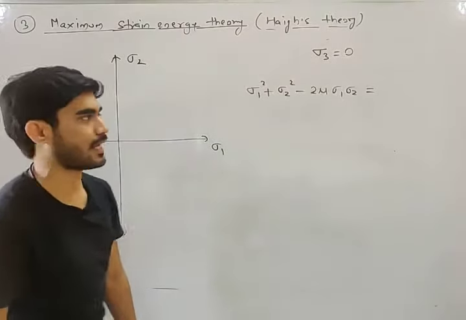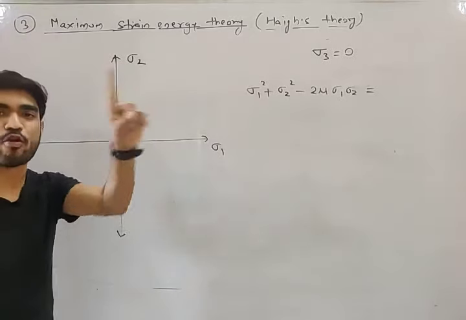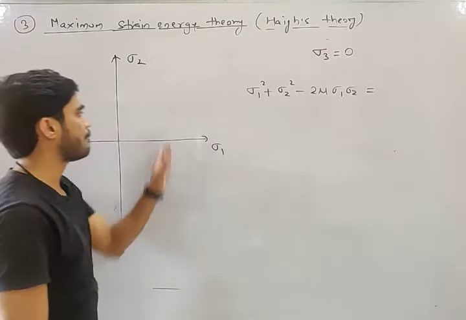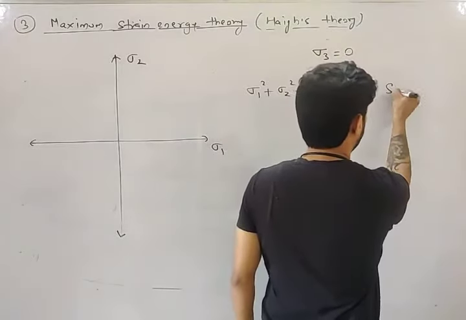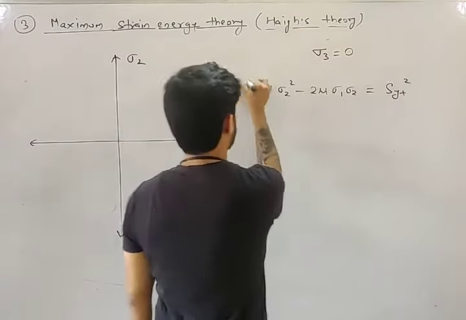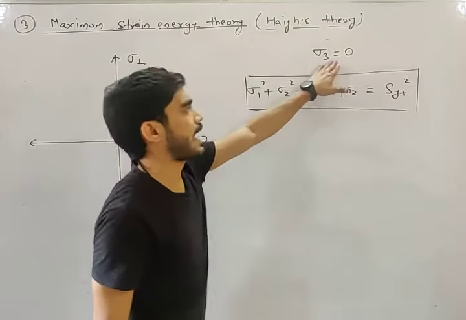On the boundary of safe region, FOS is 1. So this is the equation of strain energy theory in case of biaxial stress.